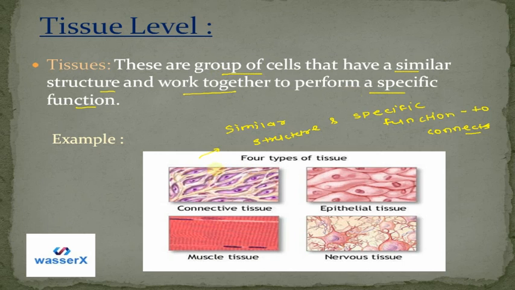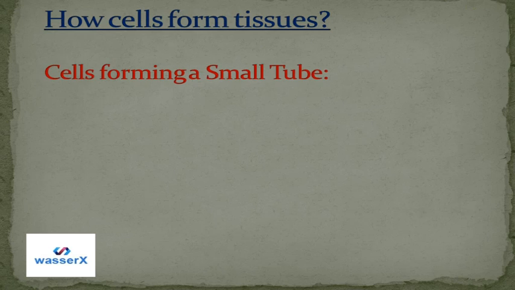They are groups of cells. We have to remember this. They are not single cells. They are groups of cells, and there are different types of tissues. Then we can see how cells form tissues. We just saw that cells form tissues, right? So let's see how tissues are made from cells.